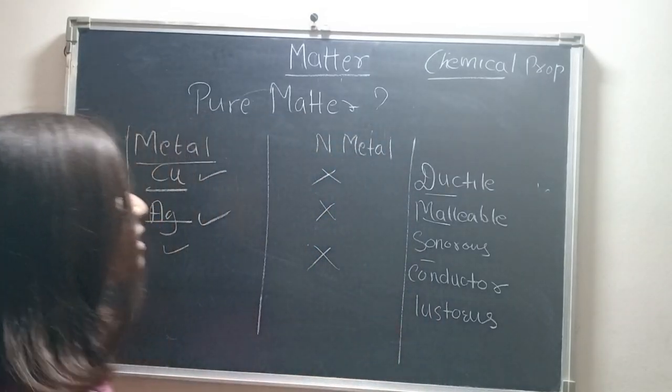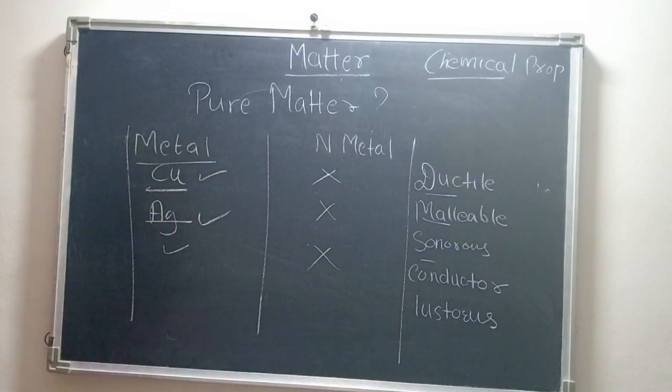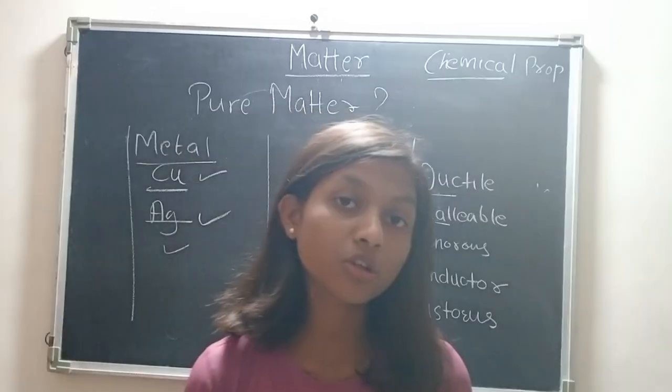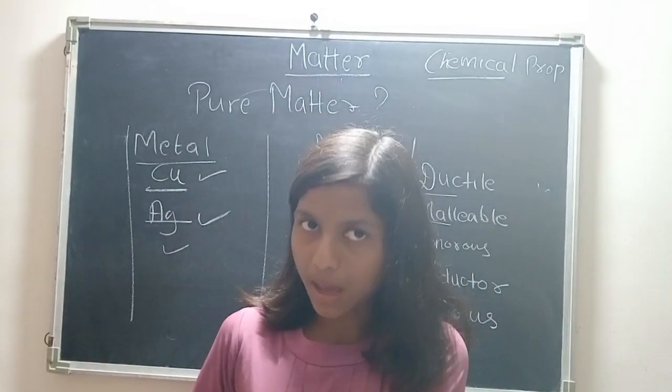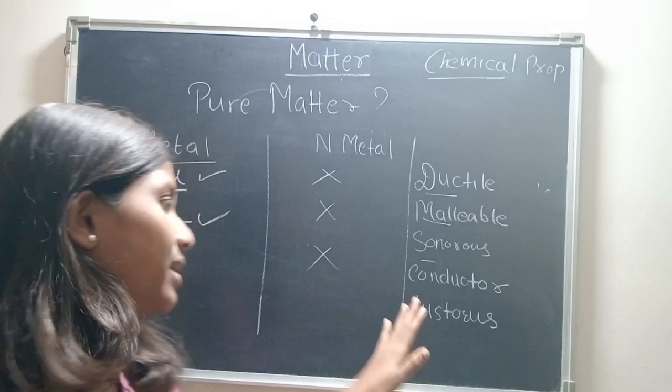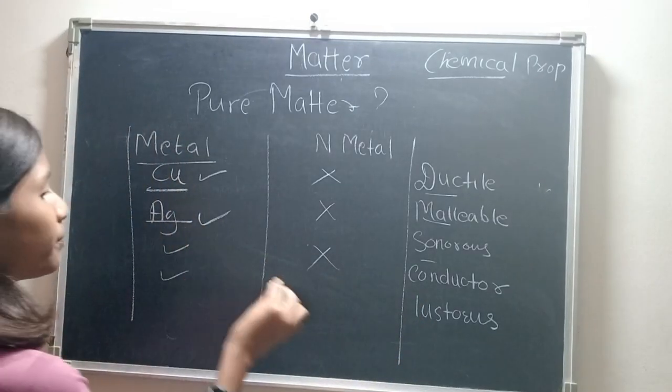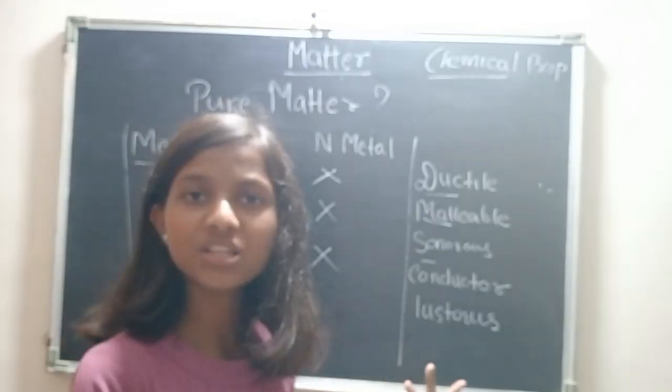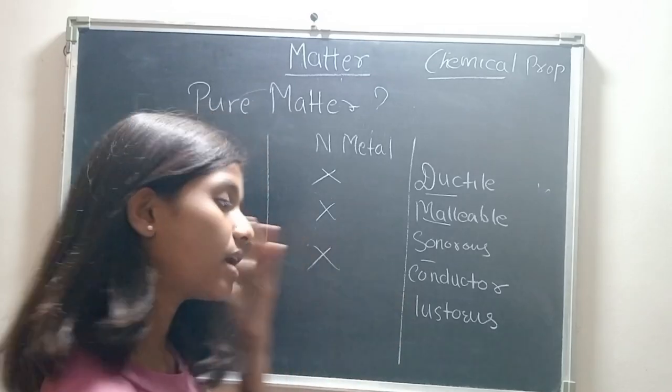Next we have conductivity. Metals are very good conductors of electricity, except some. But we know that metals are good conductors, but non-metals are not good conductors. This chalk won't conduct electricity through it.